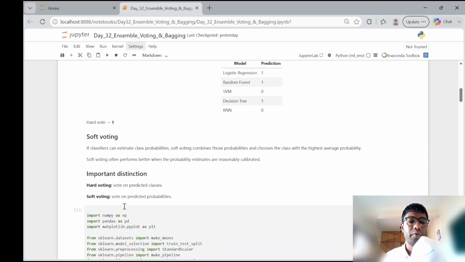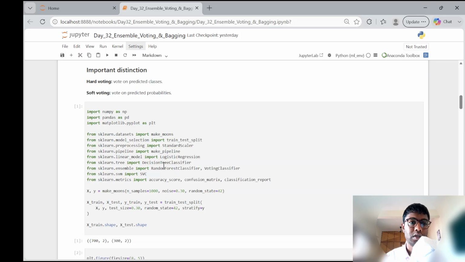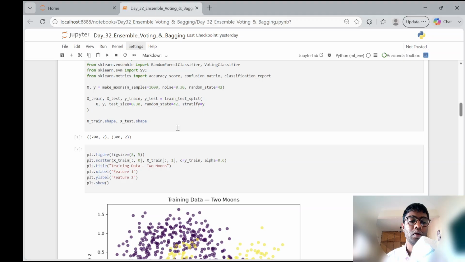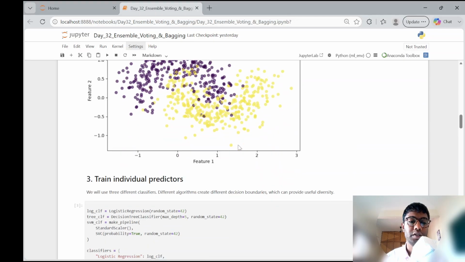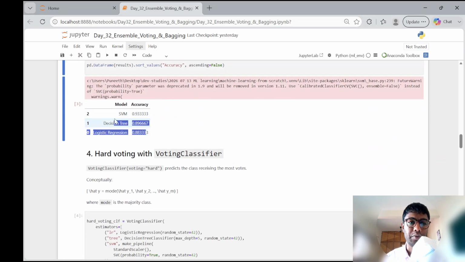In case of soft voting, it is about probability. So the highest average probability would give out a reasonable result. It is about probabilities, like percentages or numbers, and even putting them in an entropy or a Gini kind of representation would also help soft voting. Okay, so we have the Moons data set here, and we have three different predictors, and we are having to predict these values.